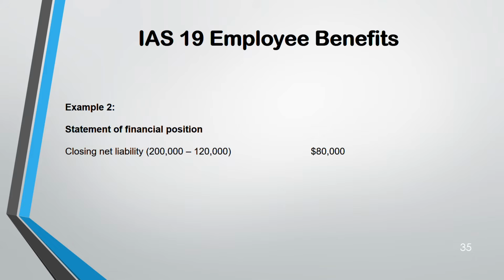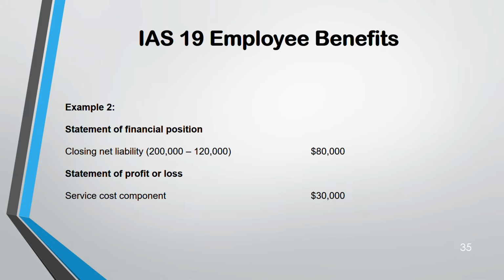So the closing liability was 200, closing asset was 120: 200 minus 120 is 80,000. It's a net liability. Liability is more. So in your statement of financial position, only the closing figures will go. That's it. Profit and loss: three things will go, service cost and net interest, and we'll see.